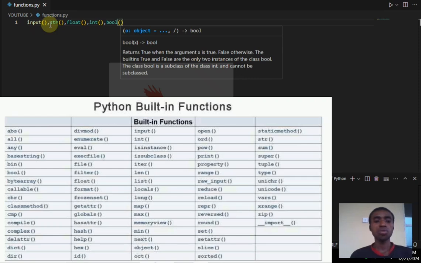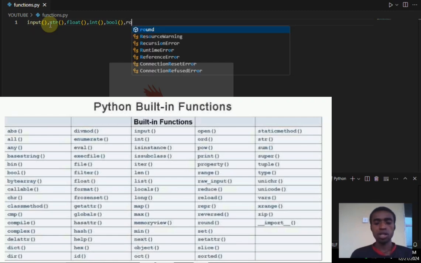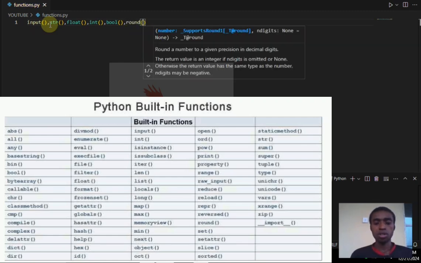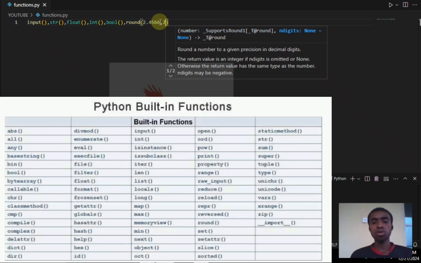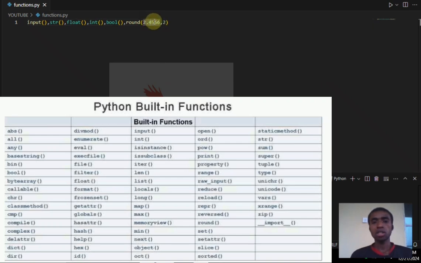We have one for mathematical operations, like round. What does round do? It rounds something, for example 2.4566. It takes two arguments: the first is the number to round, and the second is the number of digits, meaning to how many decimal points you want to round it. If I say 2, it means 45 is going to be printed out, and since the next digit approximates up, it's going to be 2.46. So that's one more built-in function. And we have the power.